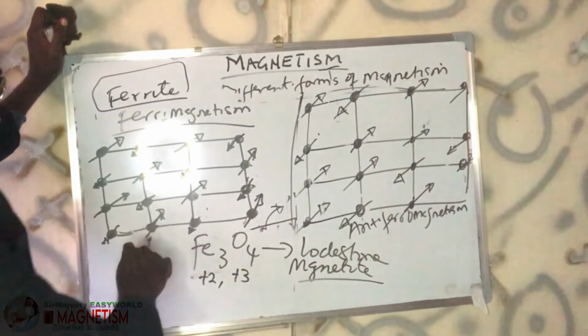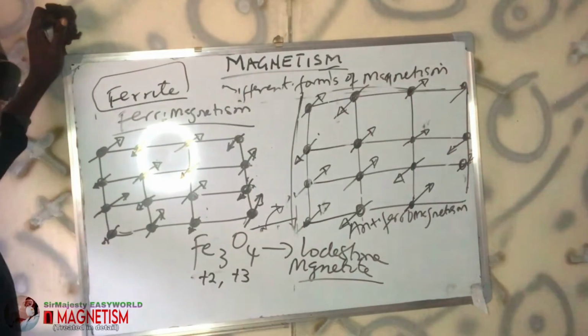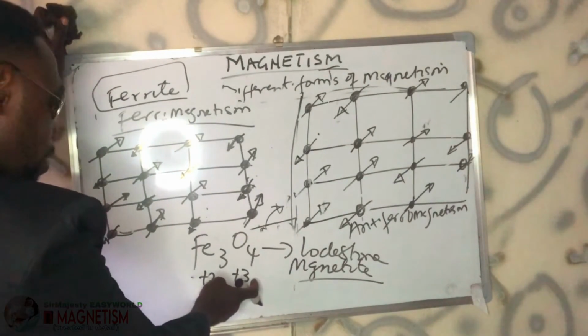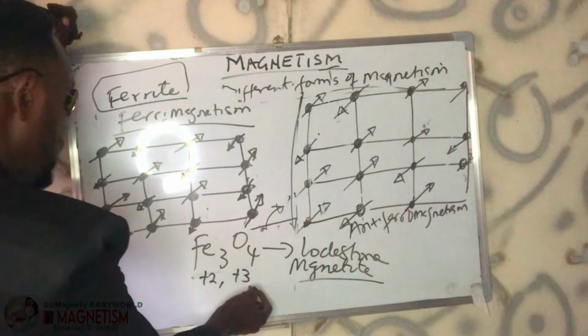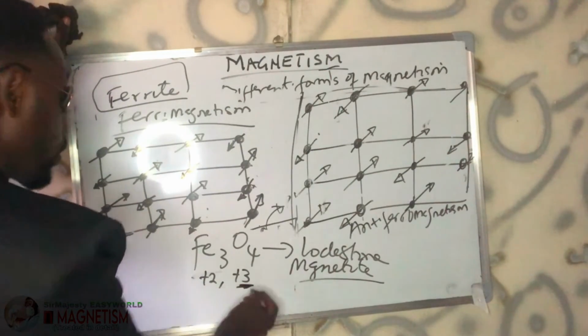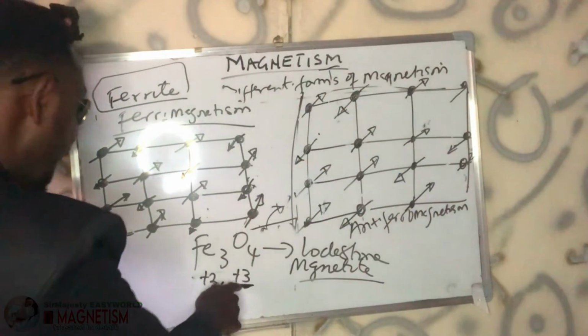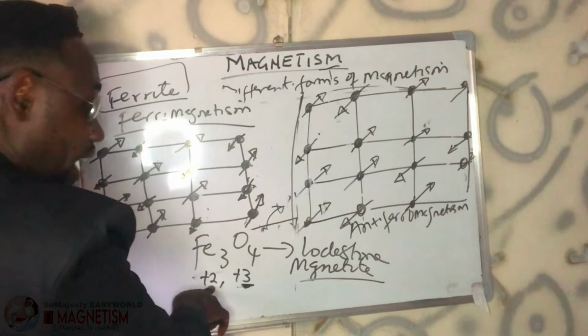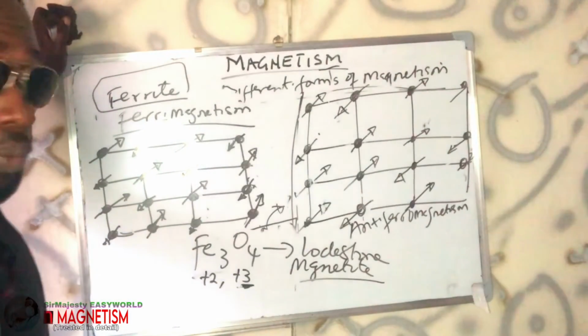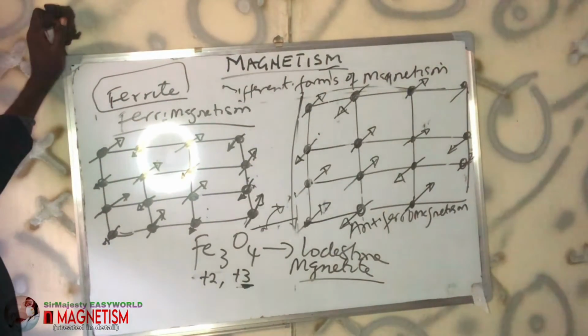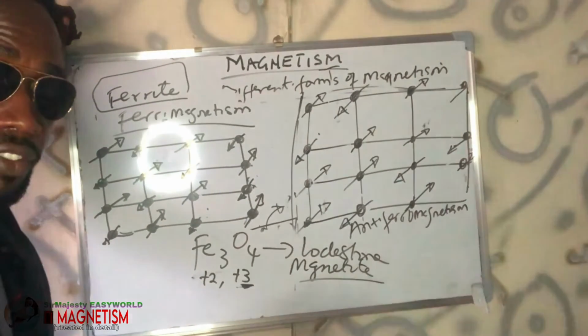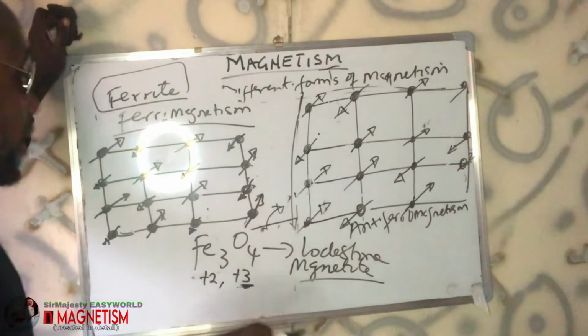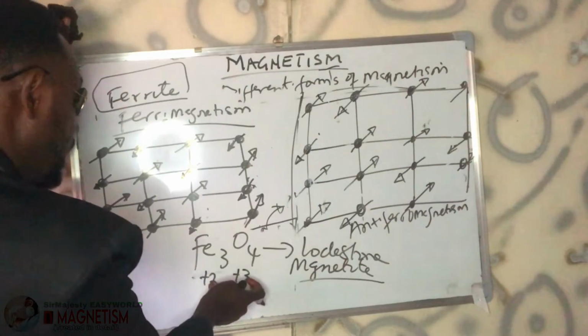So ferrites have this population of having an iron +3 ion and any other +2. What is constant in ferrite is that you have a mixture of 2 cations, where one is iron 3, and the other one can be iron 2 or even manganese, but must have +2. So we have manganese ferrites, and other forms of ferrites. But what matters is that there must be iron 3 there.